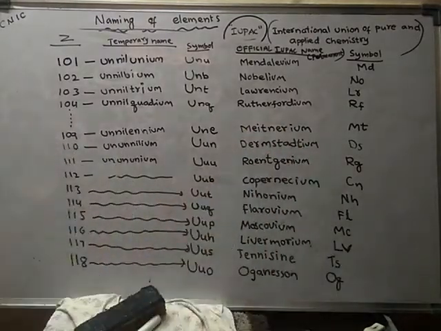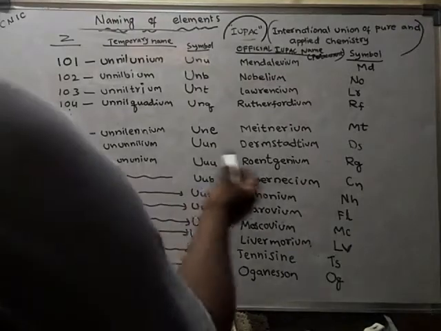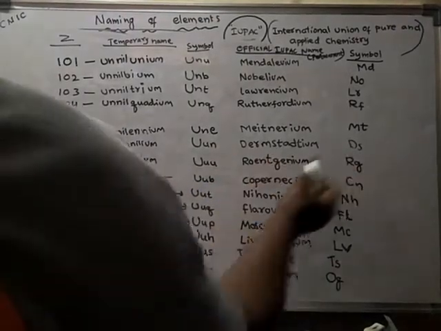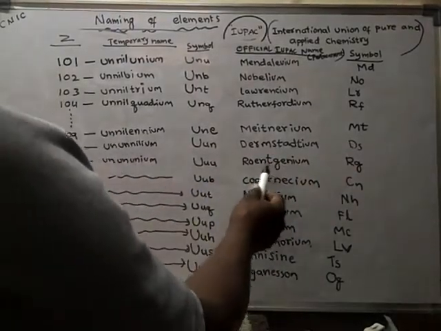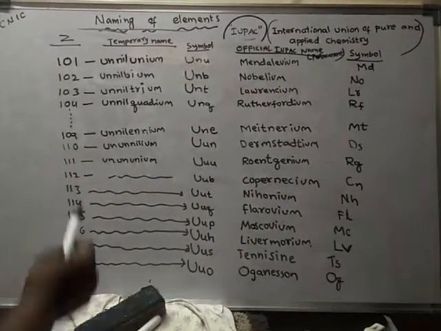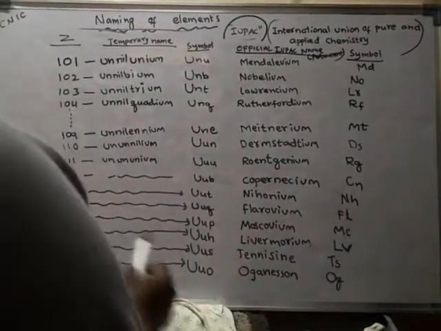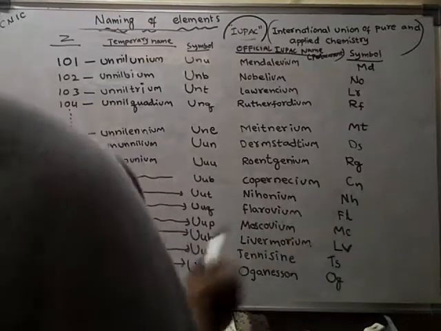Many of these names are not mentioned in the books, so just note them and practice the names. Darmstadtium 110, DS. 111 Roentgenium, RG. 112 Copernicium, CN. 113 Nihonium, NH.